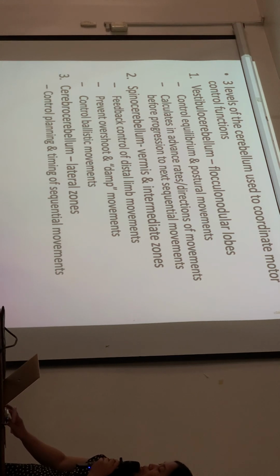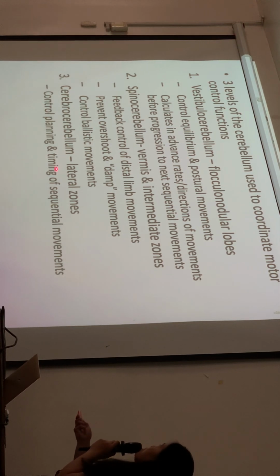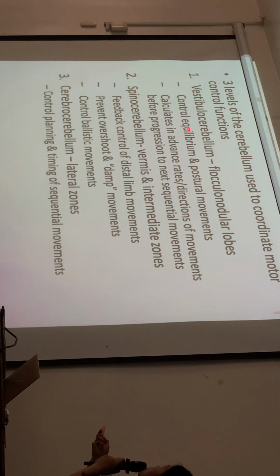Okay, so there are 3 levels of the cerebellum related to the 3 functional parts: vestibulocerebellum, spinocerebellum, and cerebrocerebellum. So vestibulocerebellum relates to the flocculonodular lobes, postural movements, calculates in advance the movements before progression to the next sequential movements.